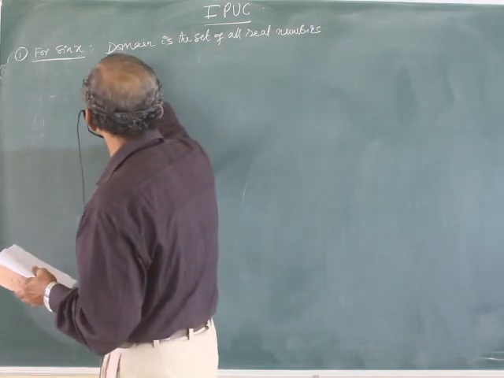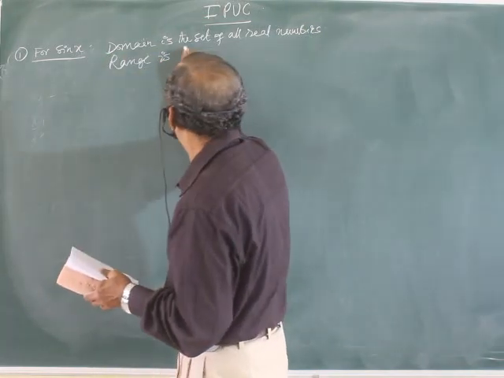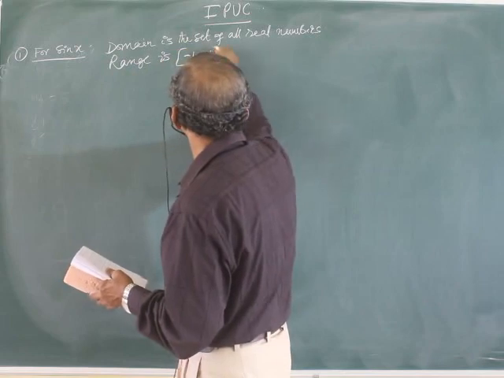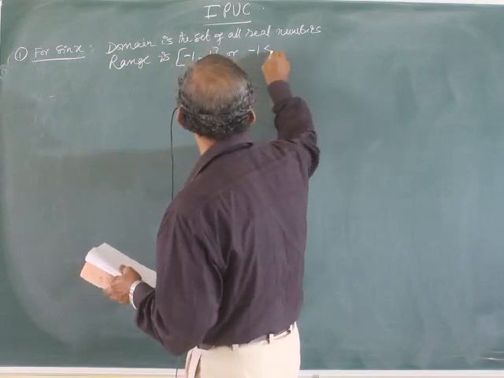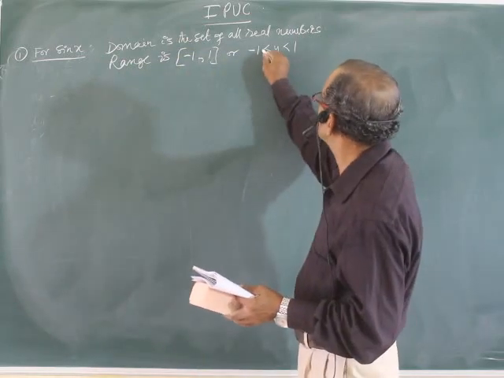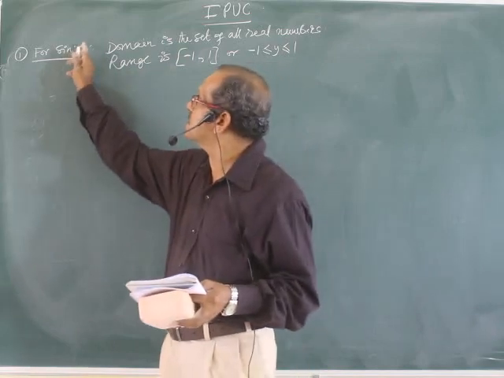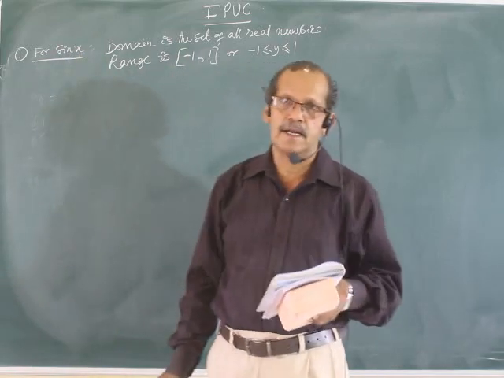Range is -1 to 1, or -1 less than or equal to y less than or equal to 1. Remember, for sine function you can take any x, any angle.